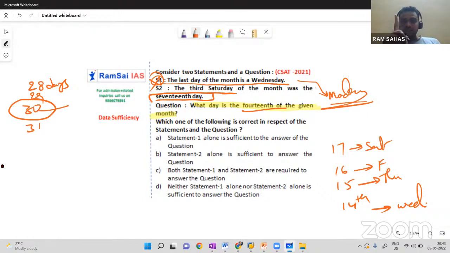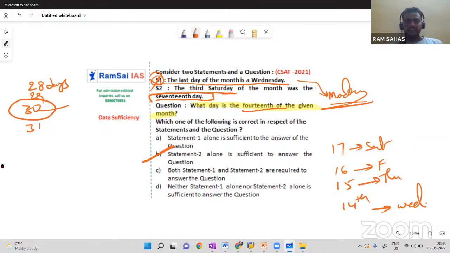So by using statement 2 alone, yes, we can answer this question. Statement 1 alone is not sufficient, but statement 2 alone is sufficient. When the 17th day of the month is Saturday, the 14th would be Wednesday only, right? Just subtract 3, you will get the answer.